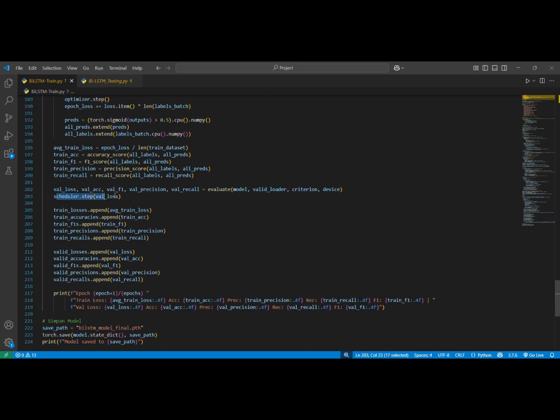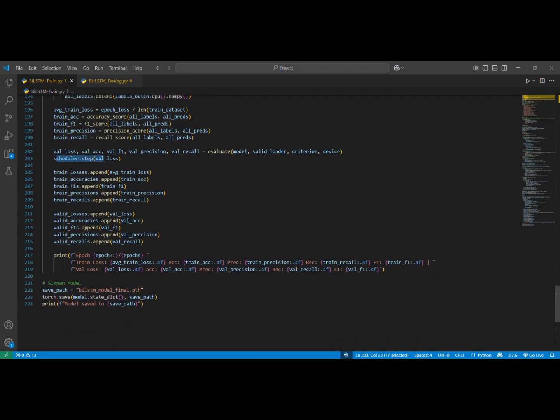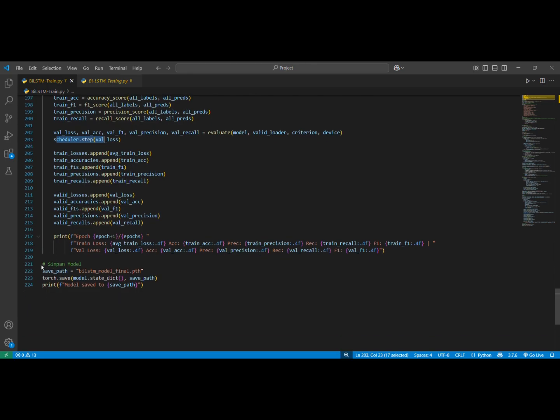Then the scheduler will minimize the loss. After that we will save the model.